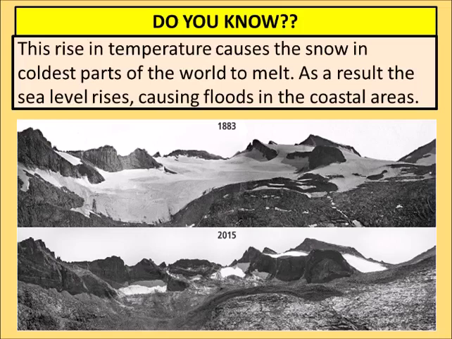So what will happen to the people who are living over there? We are finishing almost an entire country. So this is not good. We should not pollute our atmosphere or the world. As you can see in this picture, this is the picture of 1803, the actual and real picture, and these mountains are covered with a huge layer of ice, but in 2015 only a few scattered and very minimal ice can be seen in the picture. This is because of global warming.